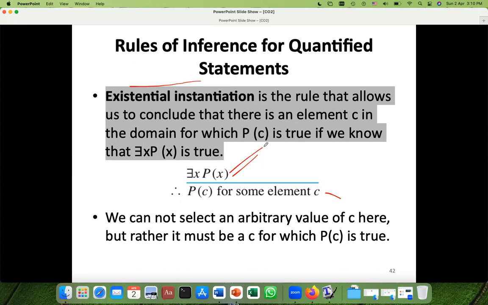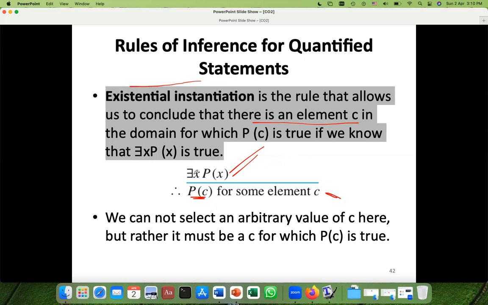Or you can say this is the premise and this is the conclusion. And how you can say it in terms of definition, it is written there. There is an element c in the domain for which P(c) is true.